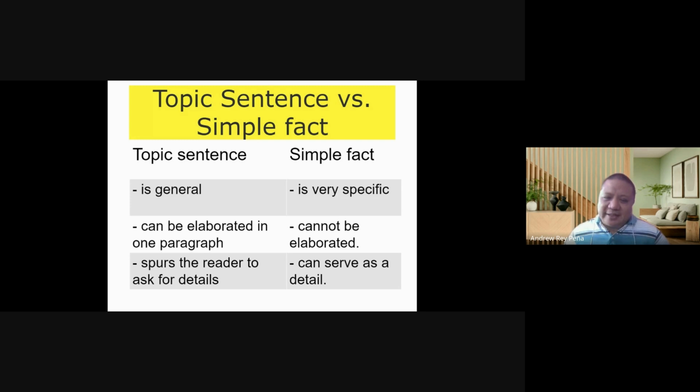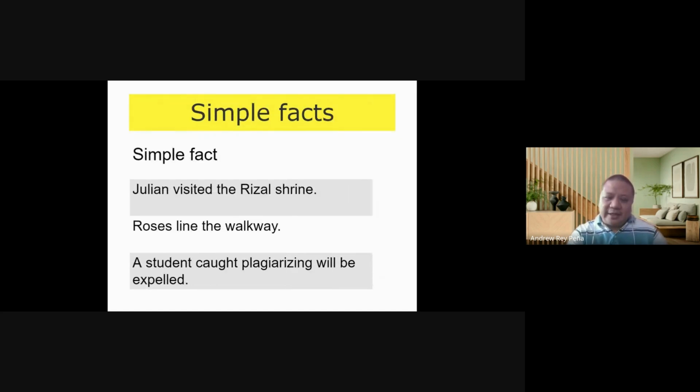On the other hand, a simple fact can serve as a detail to the topic sentence. Okay, here's an example of simple facts. Notice you cannot elaborate. Julian visited the Rizal Shrine. Roses lined the walkway. A student caught plagiarizing will be expelled. These are just simple facts.